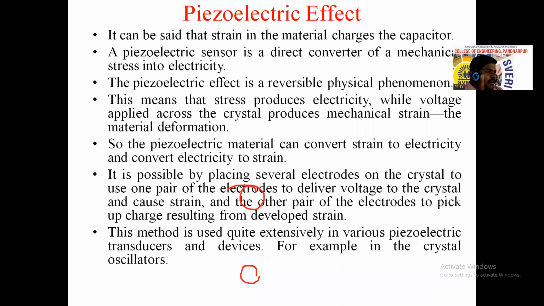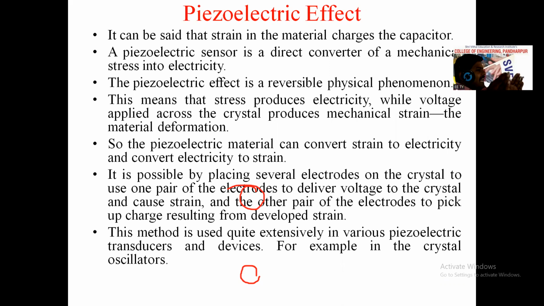This means that stress produces electricity, while voltage applied across the crystal produces mechanical strain and material deformation. When we apply voltage to the electrodes, the crystalline material placed between the two electrodes produces strain. Strain is one type of mechanical energy generation.